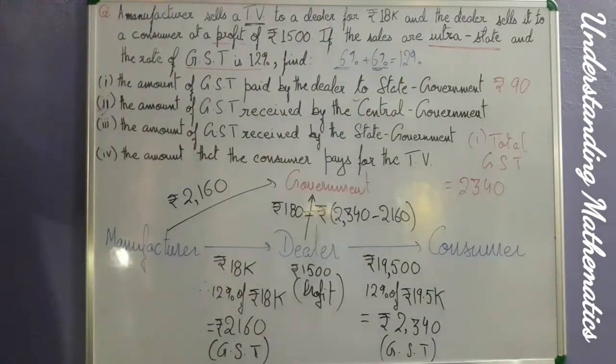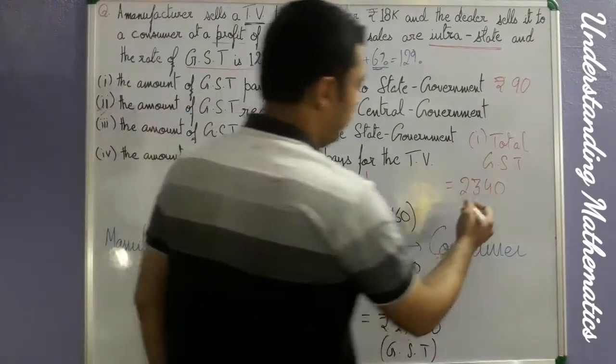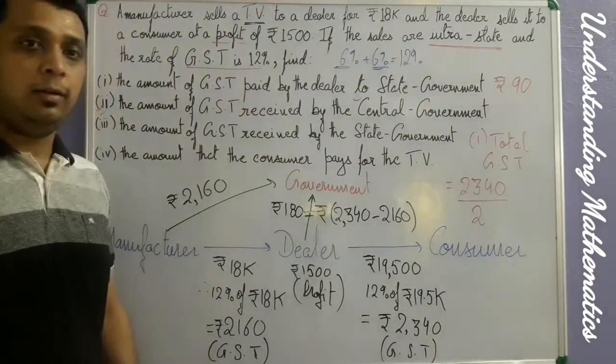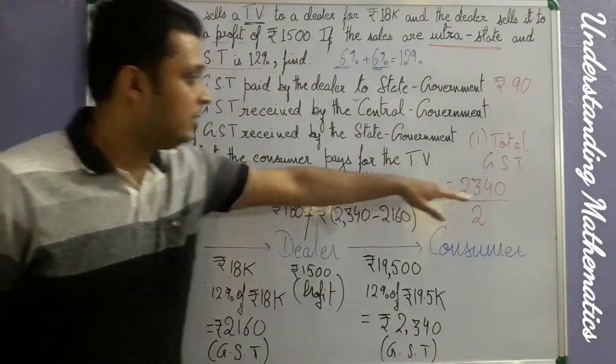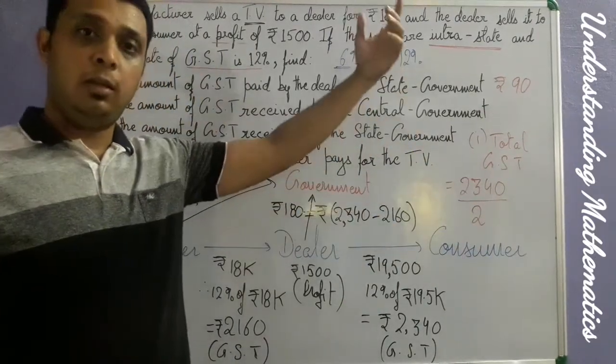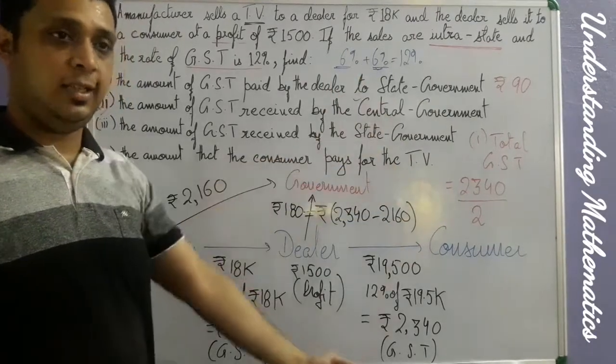How? You can calculate it. It will be this plus this amount, isn't it? And when you divide this by 2, it will tell us the half of the total GST. So one half will go to the central government and the other half will go to the state government.